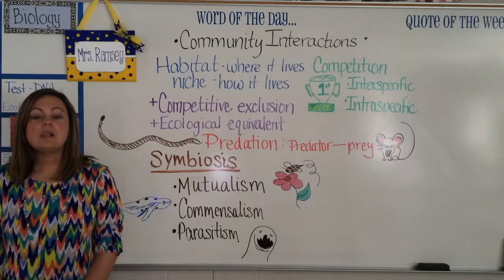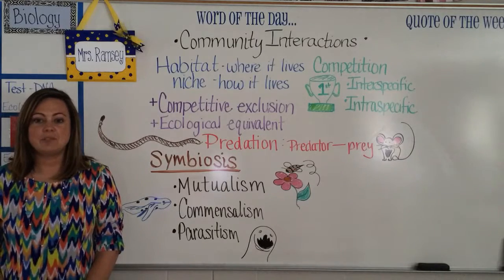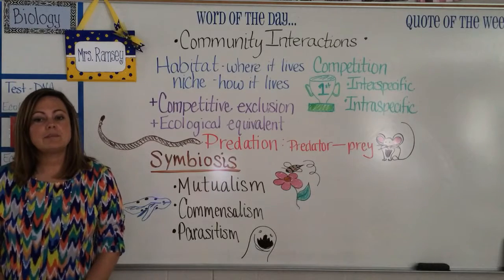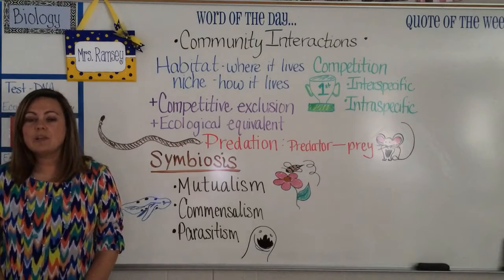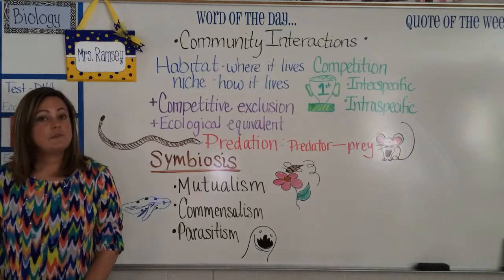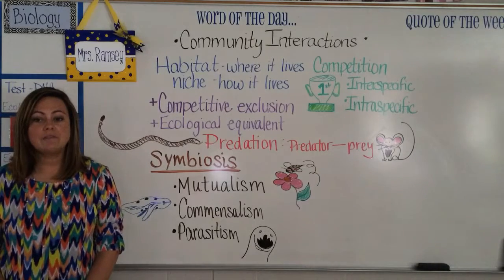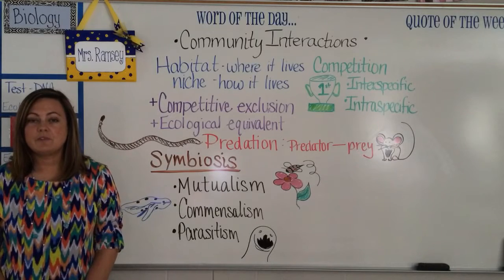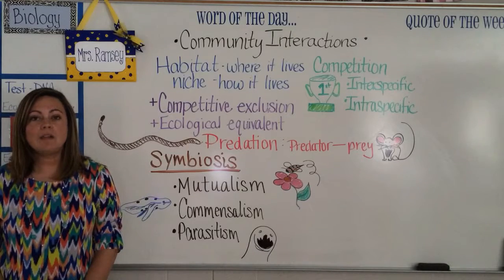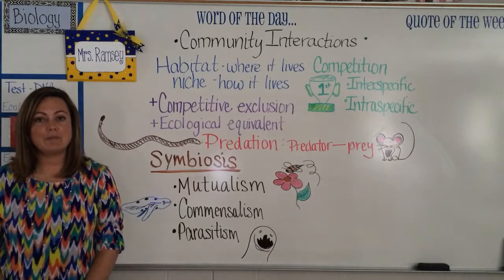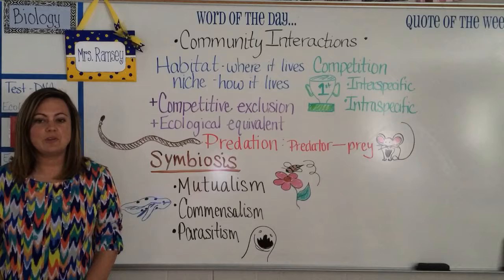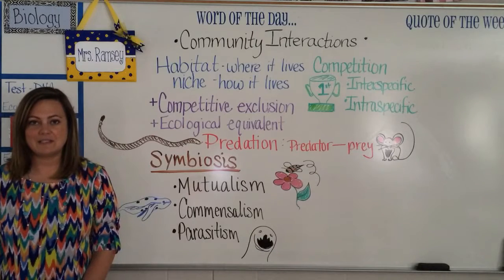Symbiosis is a close ecological relationship between two or more organisms of different species. Mutualism is one example. Both organisms will benefit. For example, the bee and flower. The bee is getting food from the flower while pollinating the flower, so they are both benefiting. Another example is the lesser long-nosed bat and a saguaro cactus.